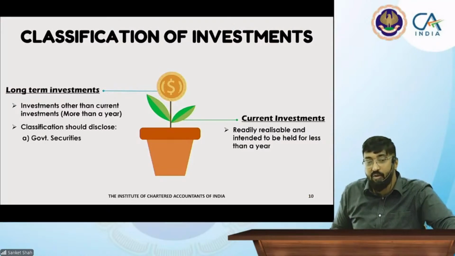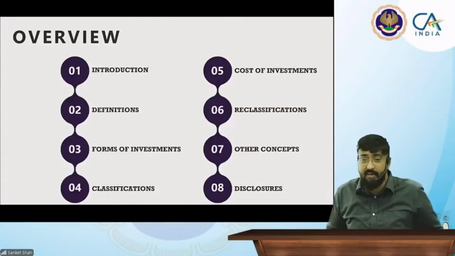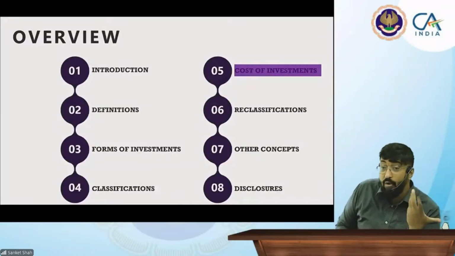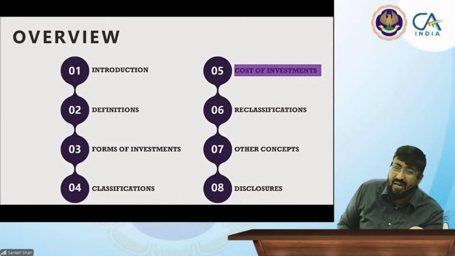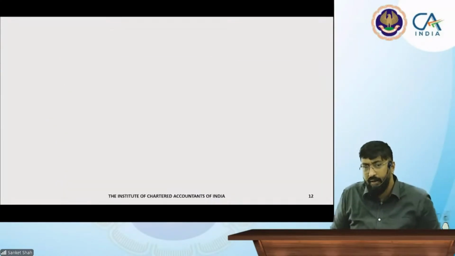Classification should be disclosed: government securities, shares, bonds, investment properties, others, etc. Now, what is the cost of investment? How are you going to record it? Investment ke liye kyun standard chahiye? Investment means what we have expended. Wait, it is not like that.